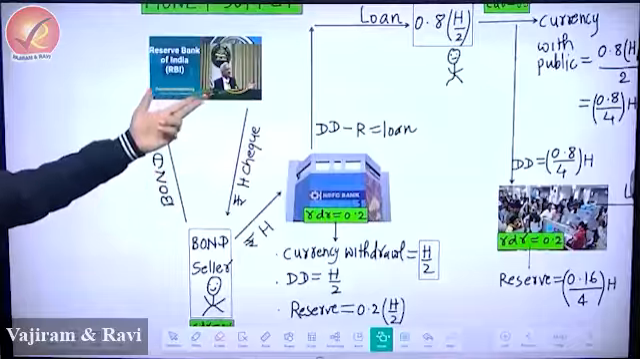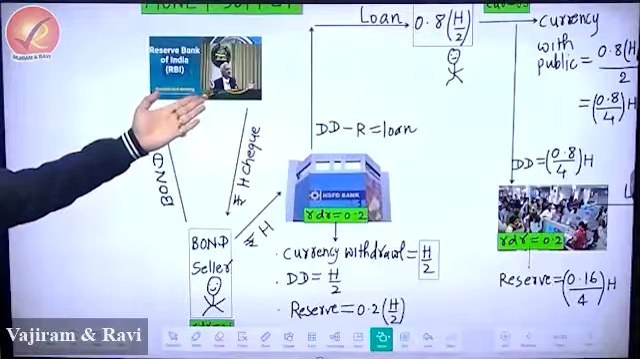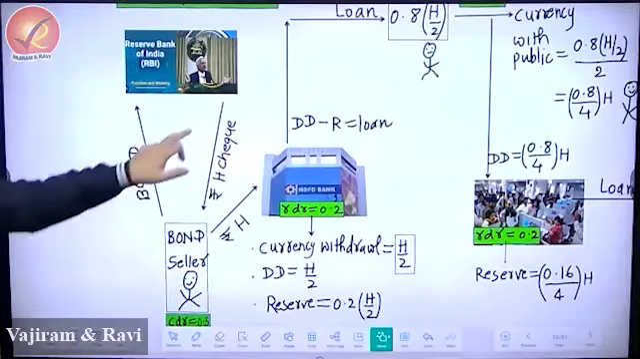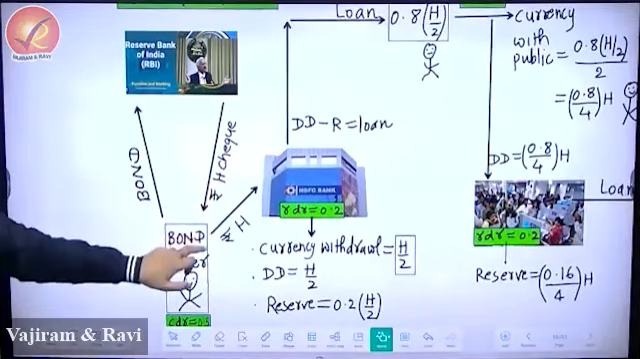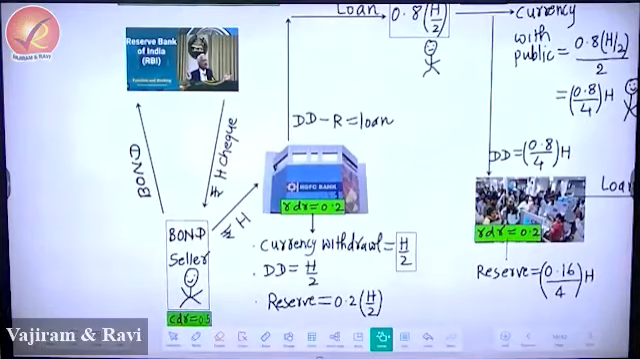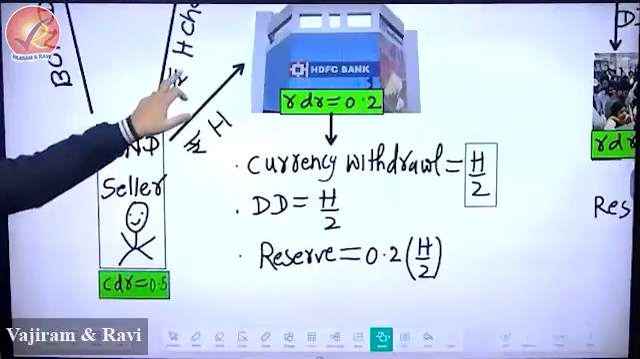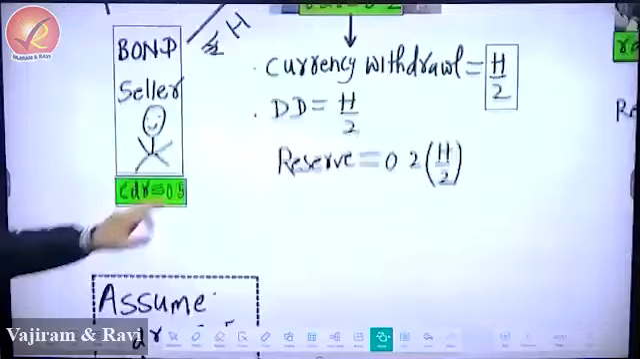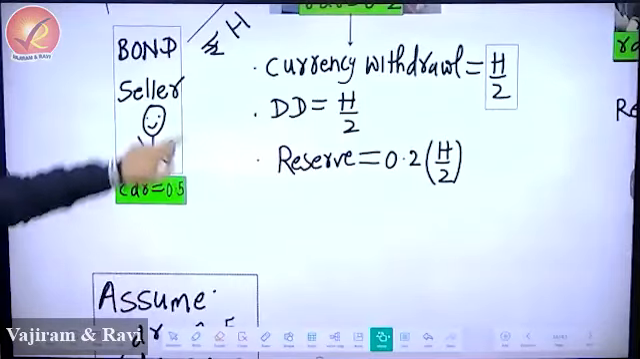RBI says, I buy bonds. I invest in bonds. That's not a problem. That's how I make profit. So they will take the bond. And what will RBI do? RBI will release the check. And what is written on the check? H rupees. So what is the value of the check? H. H could be 100 rupees. It could be 1 lakh rupees. H is the rupee.